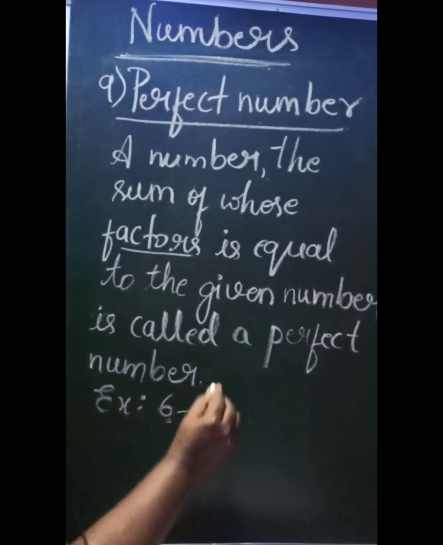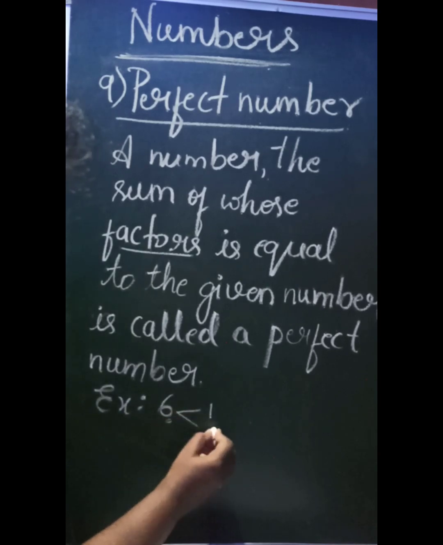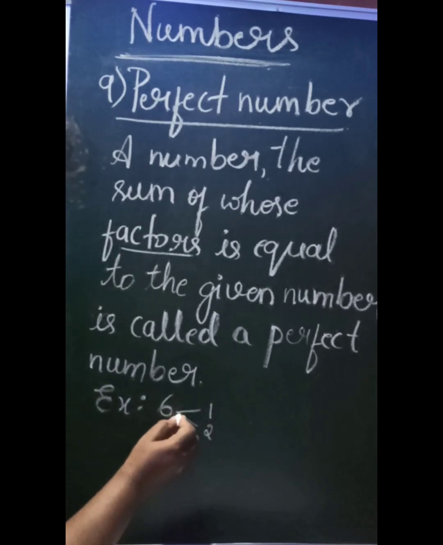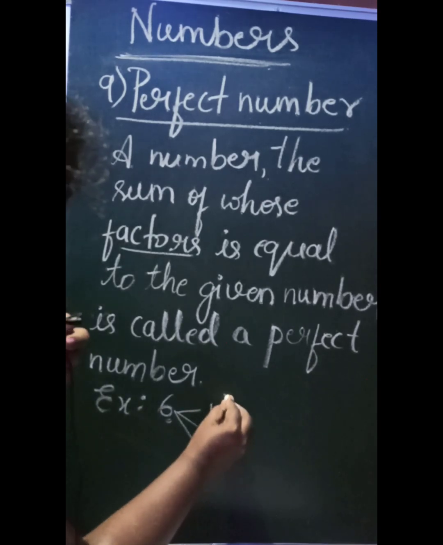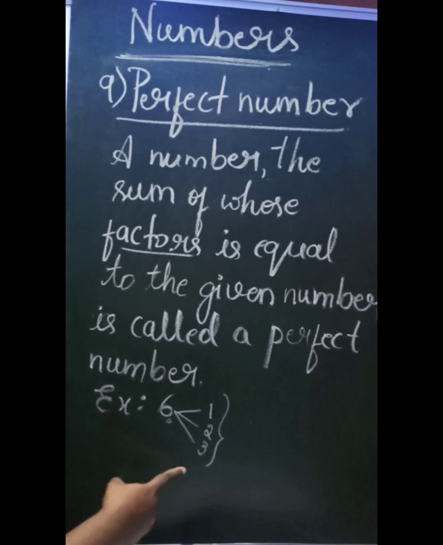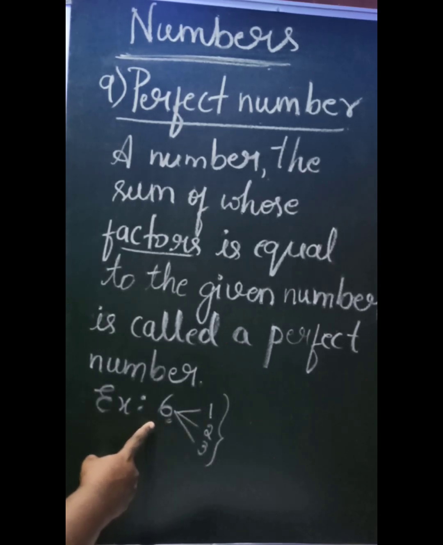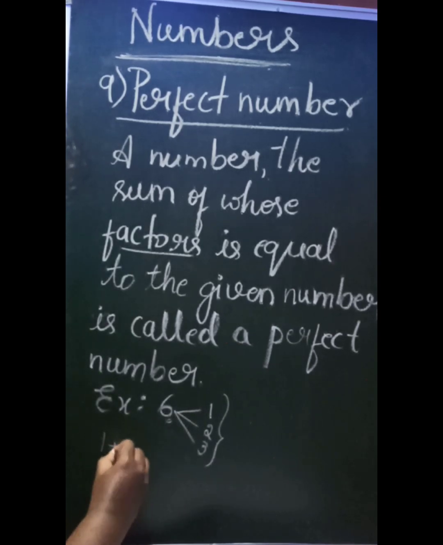1 can divide 6. 2 can divide 6. 3 can divide 6. Can 4 divide 6? No, it is not possible. So the factors of 6 are 1, 2, 3. Now if you sum all these three numbers, you should get the given number. Try it out. 1 plus 2 plus 3. 1 plus 2, 3. 3 plus 3, 6. So this is a perfect number.